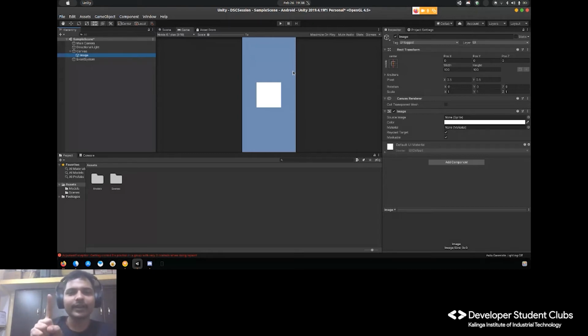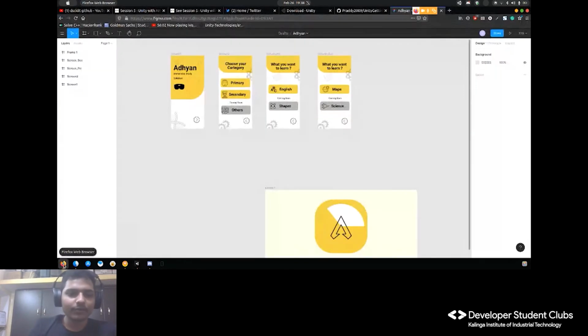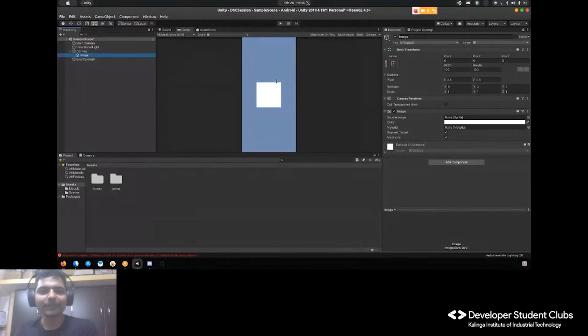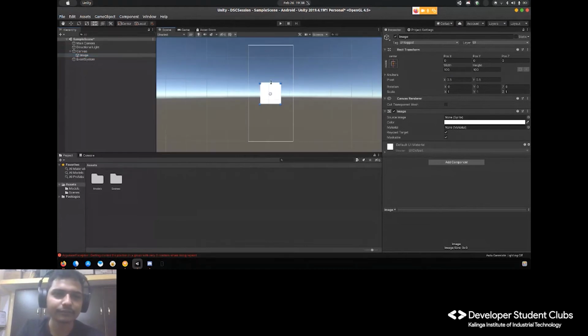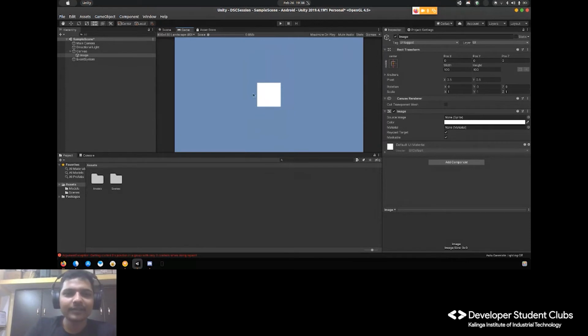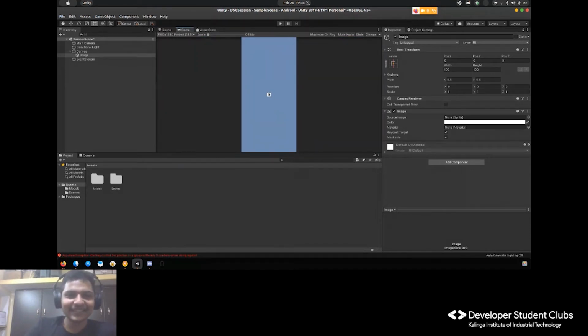First we thought of our target, then we found its resolution, and we added the device here. Then we added this image, and we will use it as the background. As you can see, this is white, so first I'll make the base background white. But if I just stretch this, it will create problems with different devices. For example, let me switch to other devices. You can see the whole thing is haphazard.